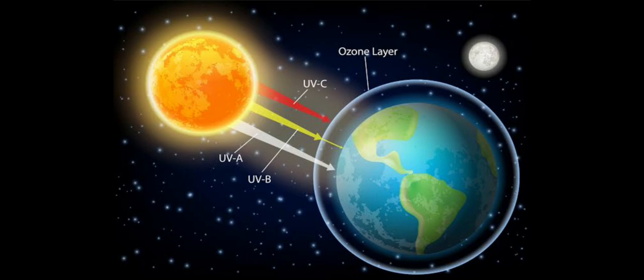Now this is the image showing that the sun releases UV radiations, and UV radiations can reach the earth, but it is protected by the blue color ring called ozone. Ozone will act as a shield which protects us from the UV radiations. Now if UV radiations directly fall on the earth, what could happen if the ozone depletion occurs? What will be the result?